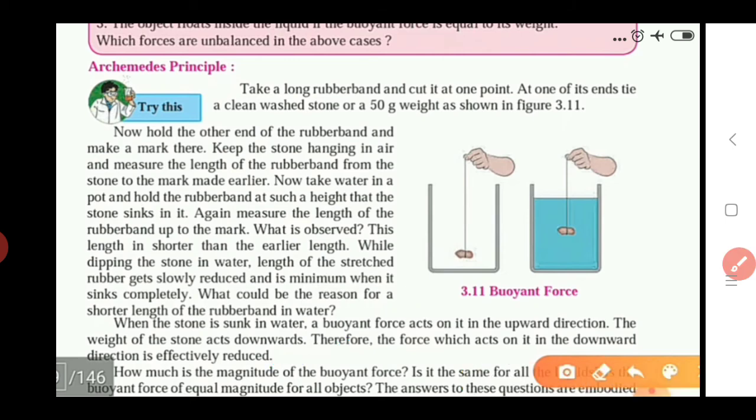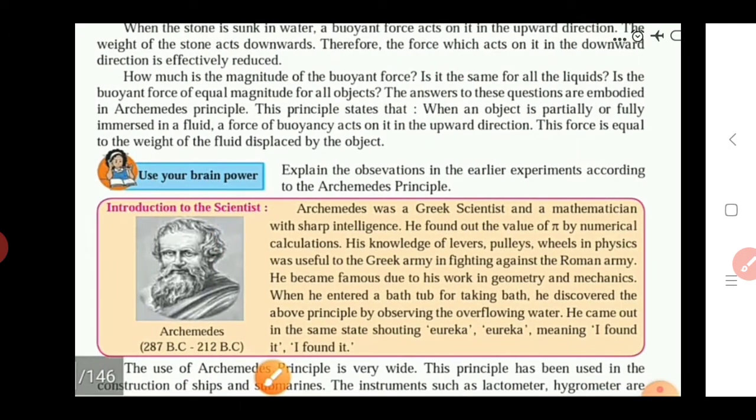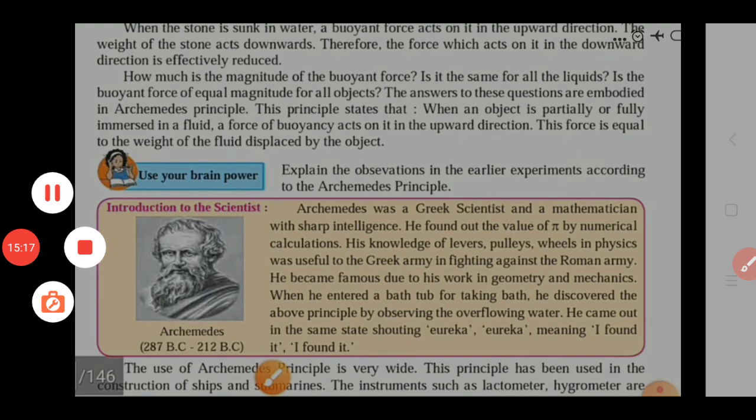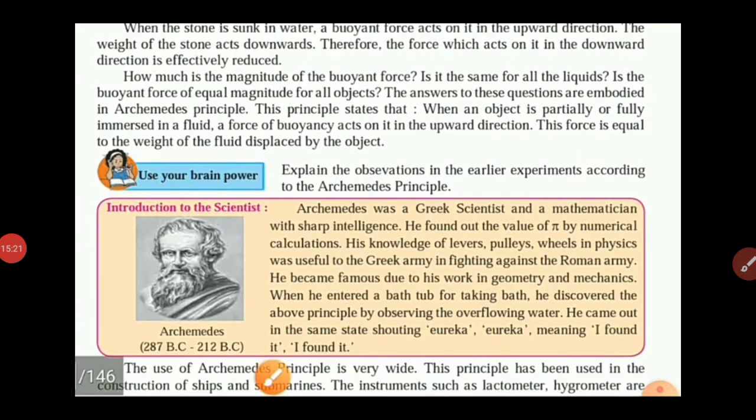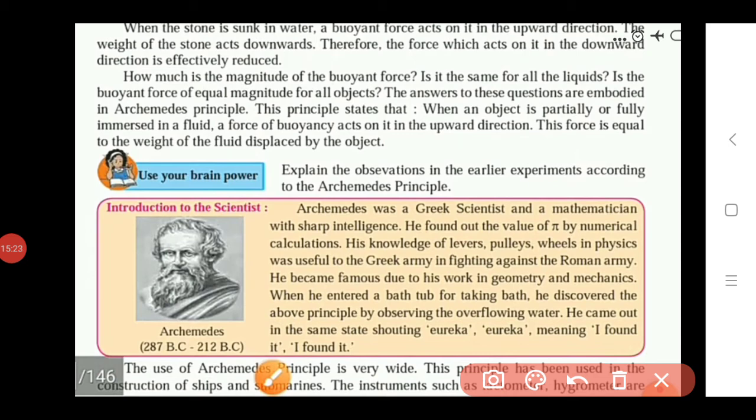The answers to all these questions will be found in the next point. Here we see these questions: how much is the magnitude of the buoyant force? Is it the same for all the liquids? Is the buoyant force of equal magnitude for all objects?